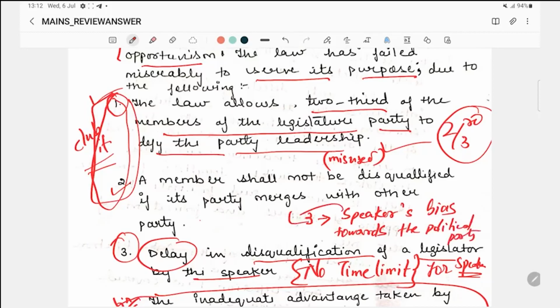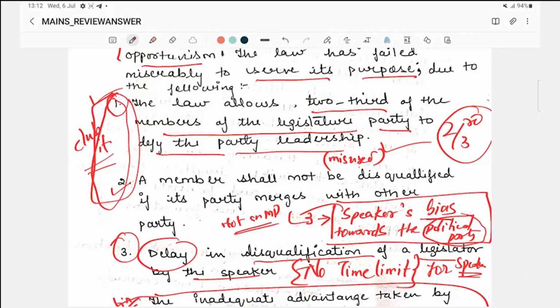The Speaker may not be an MP, having left his MP seat, but still he is part of that political party, so that bias will always be there. This is also a major loophole in the anti-defection law, and that is the reason why political opportunism has been on the increase for some years.